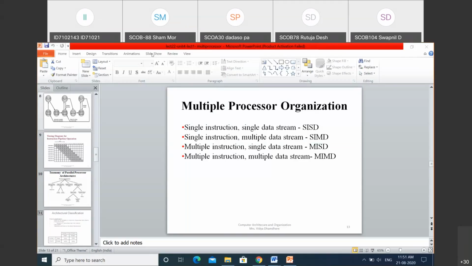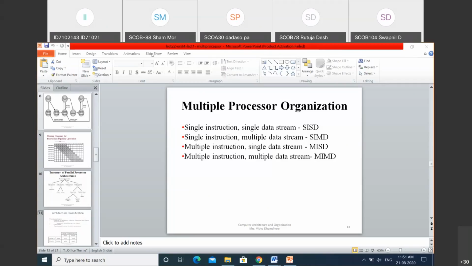If you are writing this as a demonstration and explaining each part in two lines, that is also okay. But in the answer, mainly we are expecting the first one, this multiple processor organization. I have asked the question to demonstrate the working of the multiprocessor organization. So in that you have to explain the first level of the multiprocessor organization, that is, all these four types mentioned here.